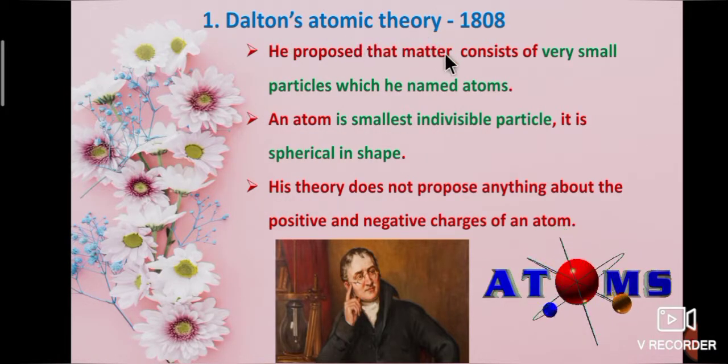Dalton proposed the atomic theory in the year of 1808. He proposed that matter consists of very small particles which he named atoms. An atom is smallest indivisible particle. It is spherical in shape.